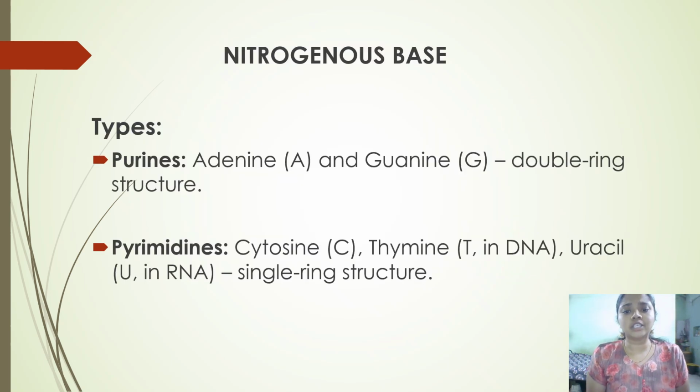The second one is the nitrogenous base. There are two classes of nitrogenous bases: purines and pyrimidines. Purines include adenine and guanine, and pyrimidines include cytosine, thymine and uracil. In DNA, adenine, guanine, cytosine and thymine are present. In RNA, adenine, guanine, cytosine and uracil are present. There is no thymine in RNA.